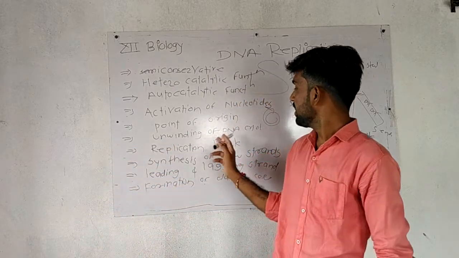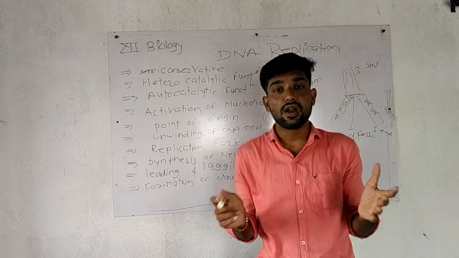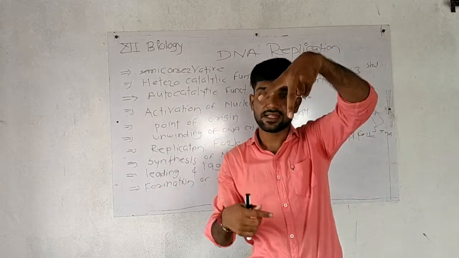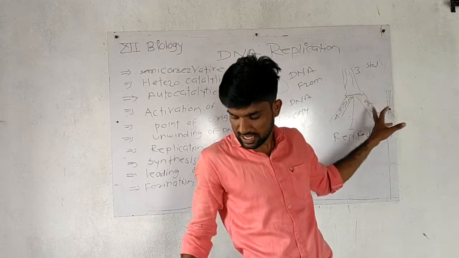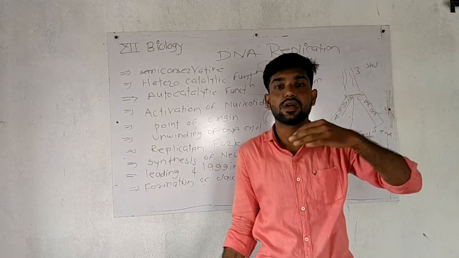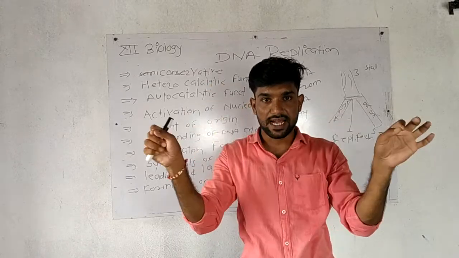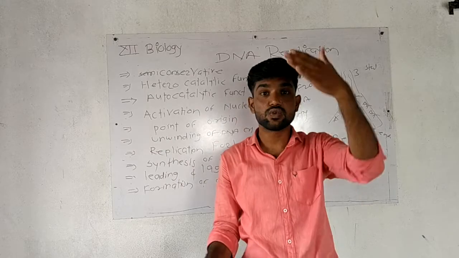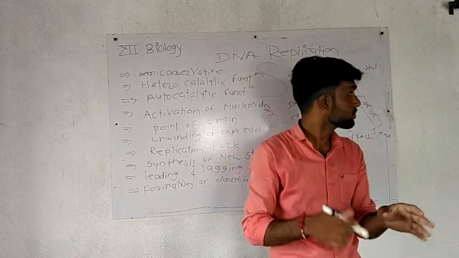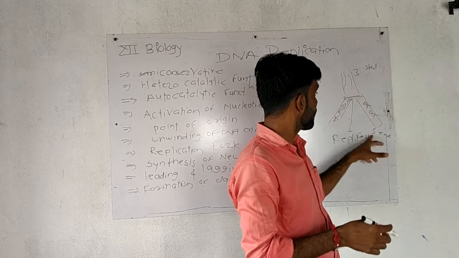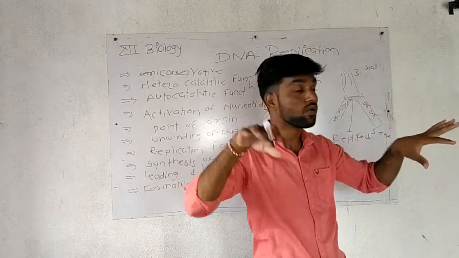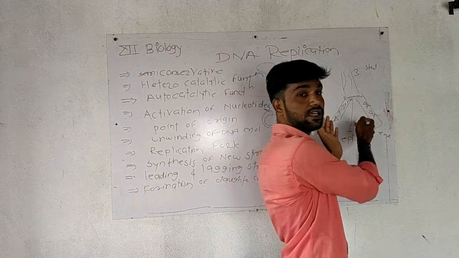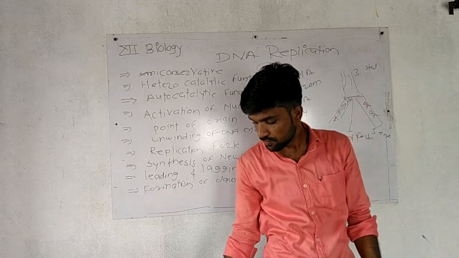Now, unwinding of DNA molecules. Unwinding means the DNA gets separated, in a Y-like structure, like the zip of your pant. When you close the zip of a bag or pant, the function is similar. Unwinding is similar, but here the strands separate. This is a single DNA and these get multiplied equally. So this is the unwinding of the DNA molecule.